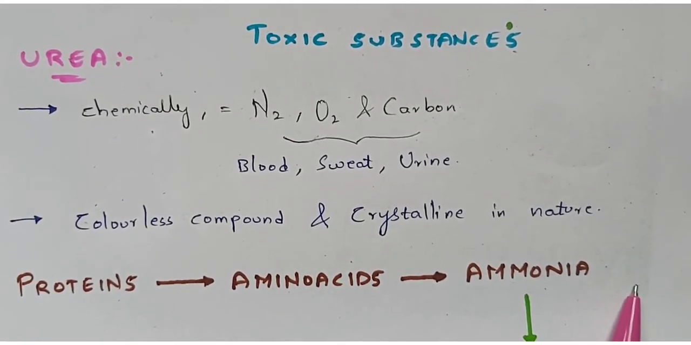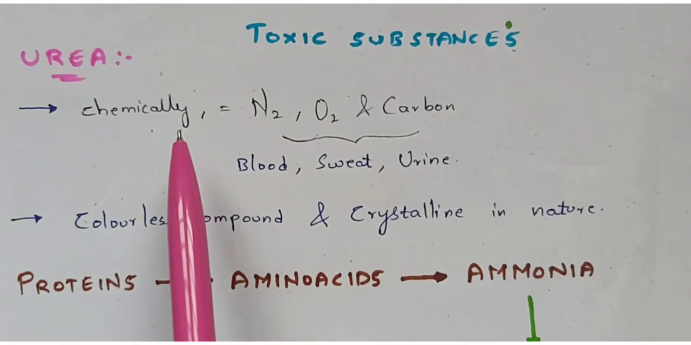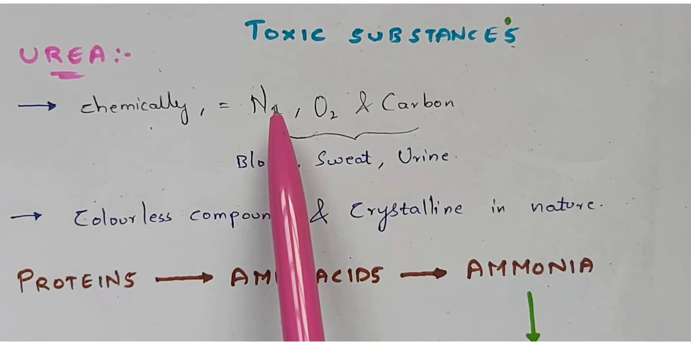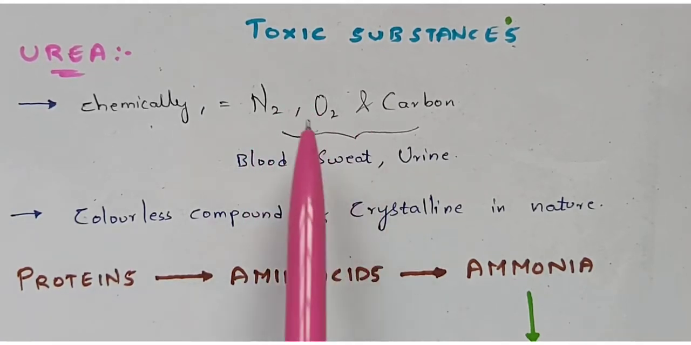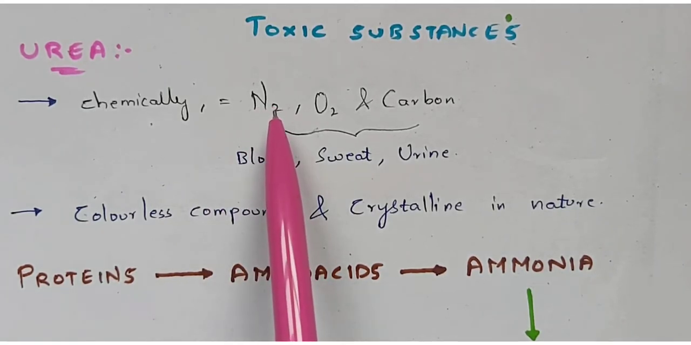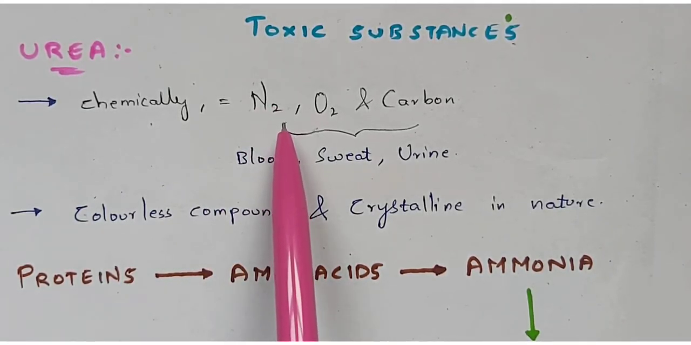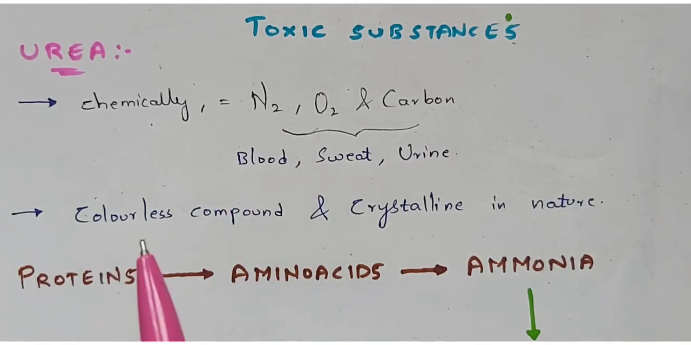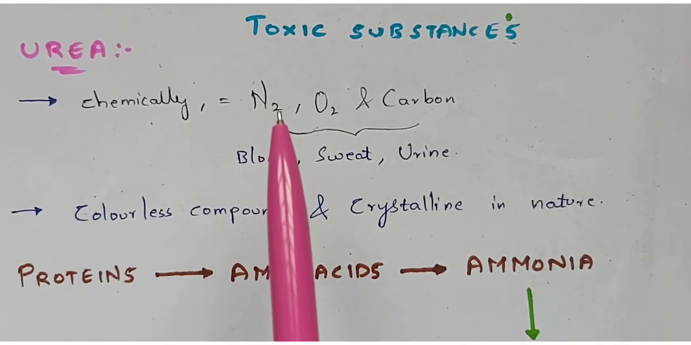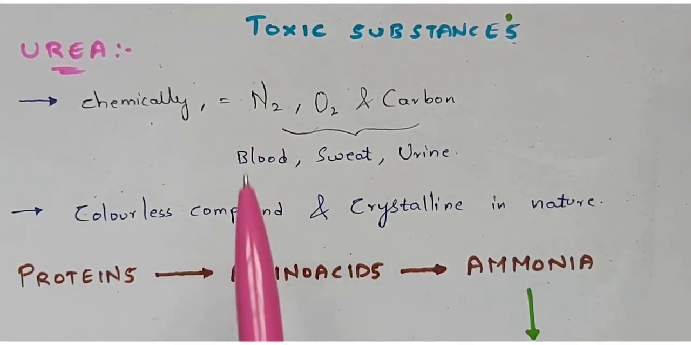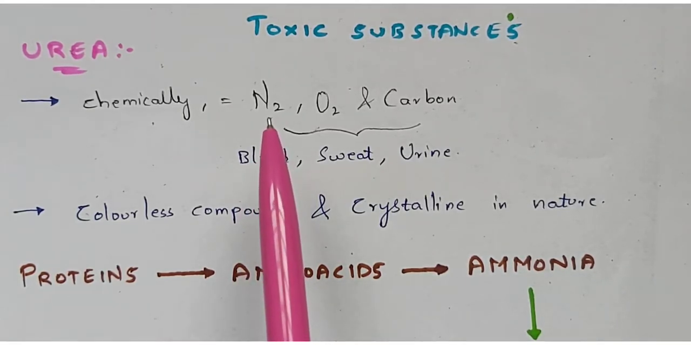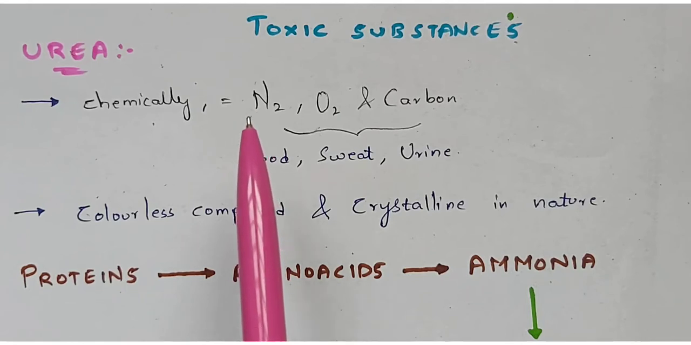Chemically, urea is made up of nitrogen, oxygen and carbon, and among these three the nitrogen is present in the highest amount. This nitrogen is present in the form of amino acids, because amino acids contain the amino group, and that amino group contains nitrogen. With the help of this nitrogen the amino group is formed, and because of the amino group the amino acid is formed. So the nitrogen is present in huge amount for the formation of urea.